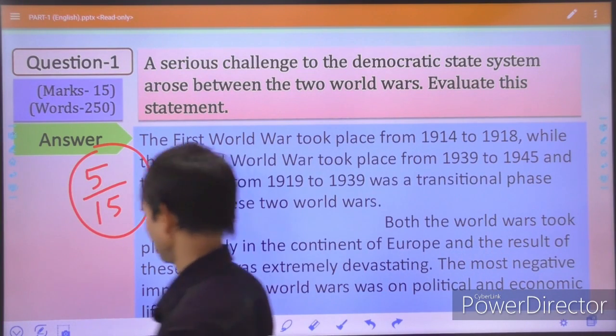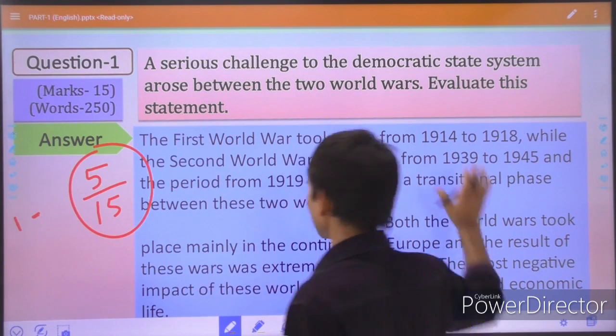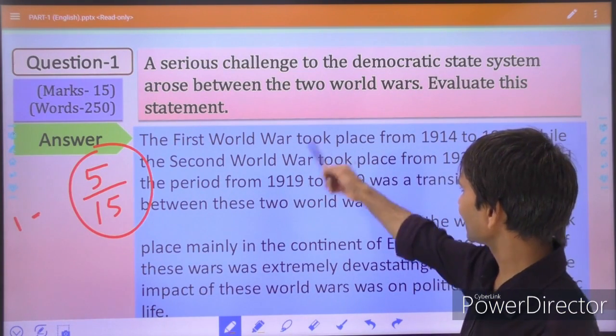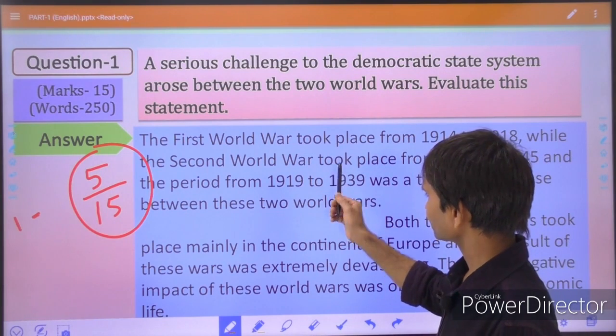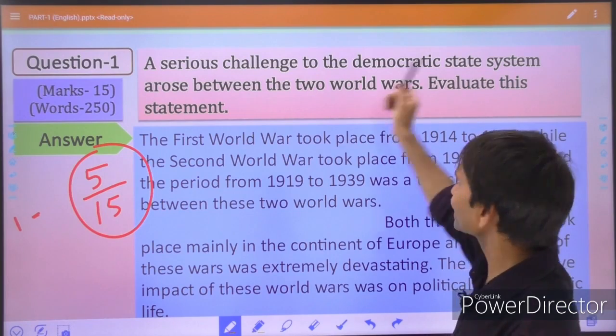Now, how can we obtain the maximum marks? First, after the intro, you can say in the intro there is a basic drawback: the term democratic state system.